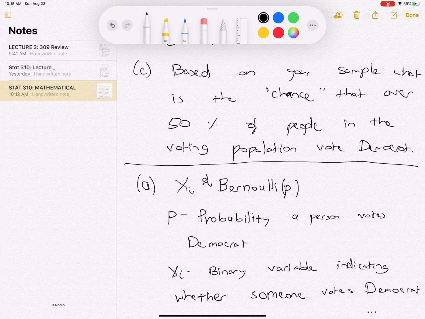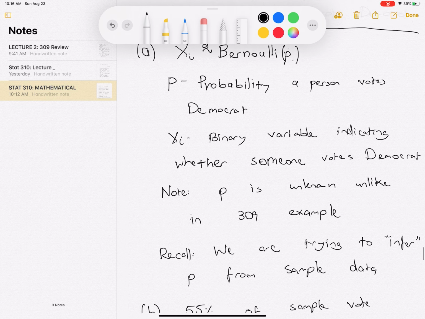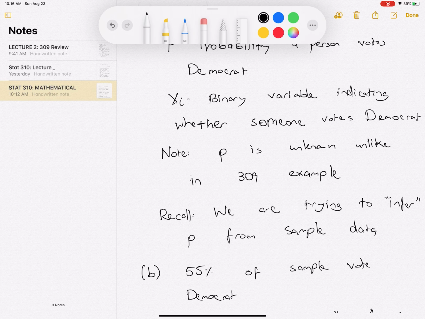Here, because we have a binary random variable, we're going to, again, model things using a Bernoulli distribution. P is the probability a person votes Democrat in the population. So this is not in the sample, in the population. And Xi here is this binary random variable indicating whether person i votes Democrat. The key thing to keep in mind is that P is unknown, unlike in the 309 example. You might be tempted to think that P is 0.55 because that's what is going on in the sample, but that's not the case because that's only a sample of 100. That's not the entire population of Wisconsin.